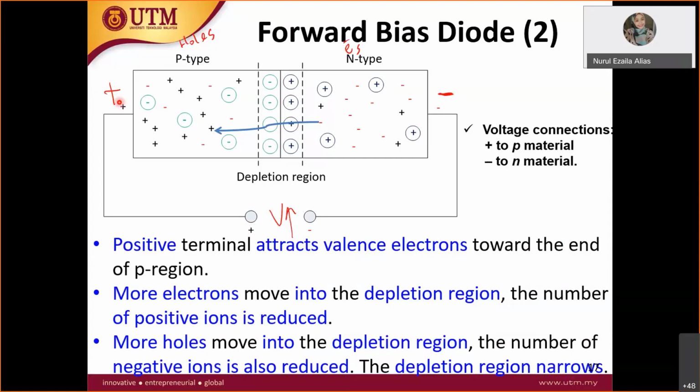This plate is positively charged. We know that the free electron is negatively charged by nature. Therefore, the negatively charged electrons will be attracted to the positive plate, because the voltage is very high on the positive side. Likewise, the holes, since they are positively charged, will be attracted to the negatively charged side.